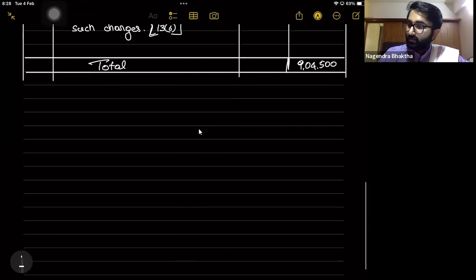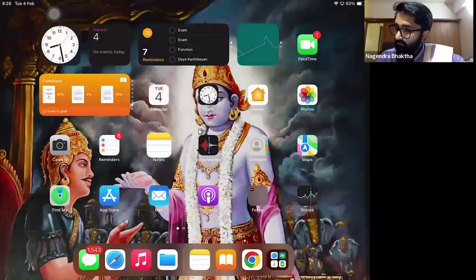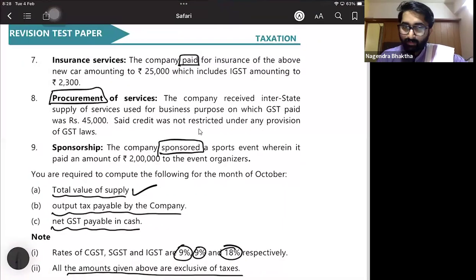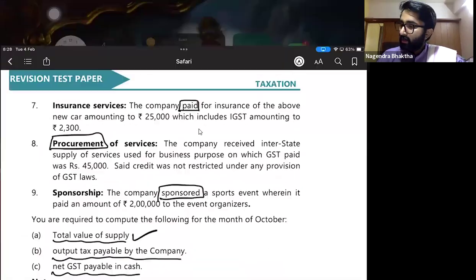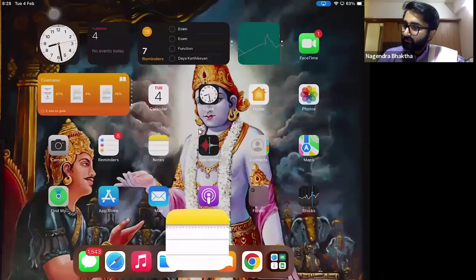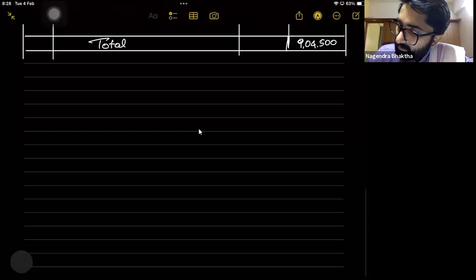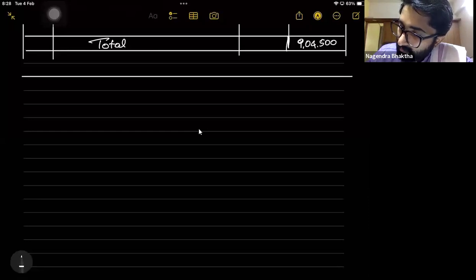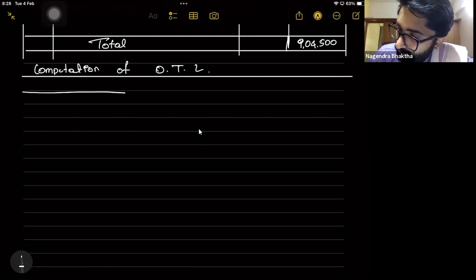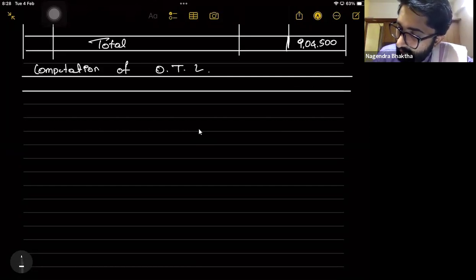Now the next one. What is the next question? Output tax payable by the company. So computation of output tax payable. Very simple. Computation of OTL. In the exam, please write in full form. Don't write that OTL. I am writing it here.